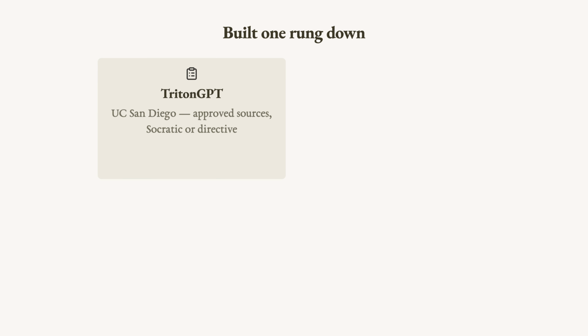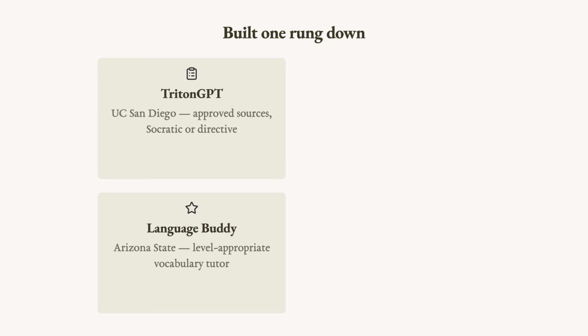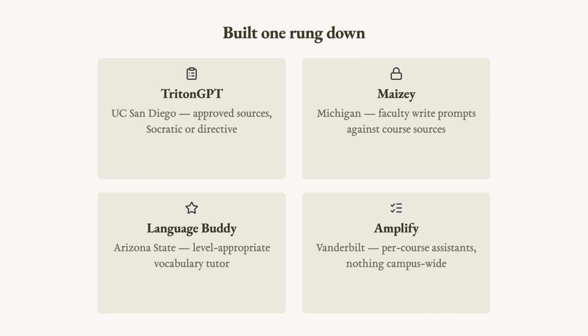San Diego's Triton GPT lets instructors pick approved sources in a Socratic or directive style, and students cannot add their own materials. Michigan's Maisie lets faculty write system prompts against course sources. Arizona State built a language tutor. Vanderbilt built a platform. Every one of them, one course or one unit at a time. And one of them said the quiet part out loud.